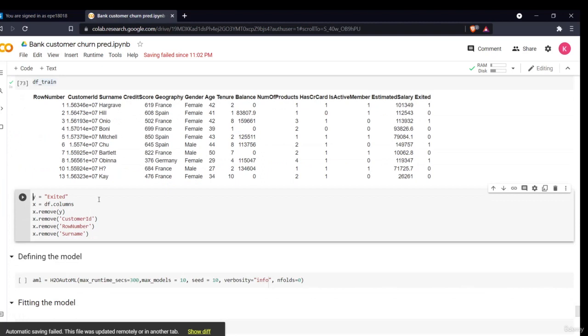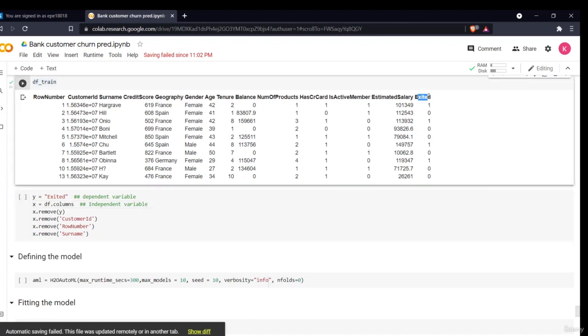Now we'll create the dependent and independent columns. This y is my dependent variable, and this x is my independent variable. y is Exited, this is my dependent variable.